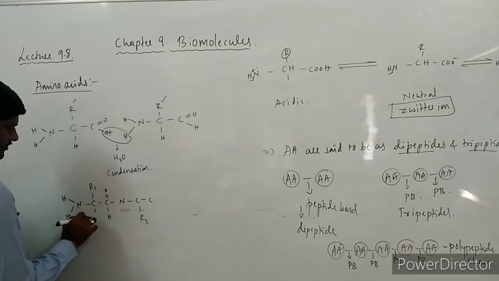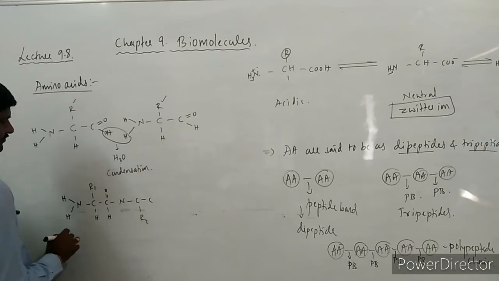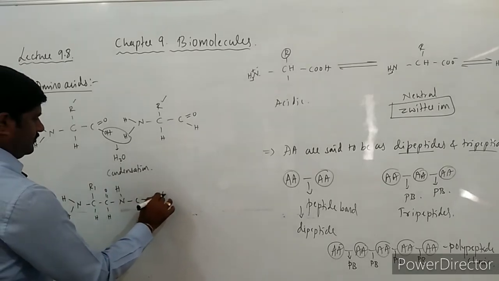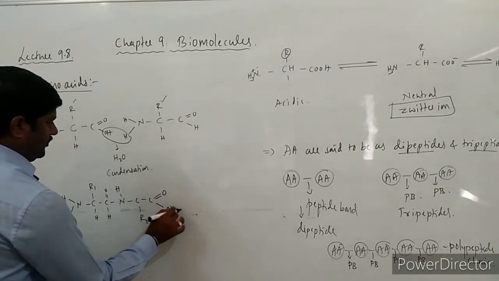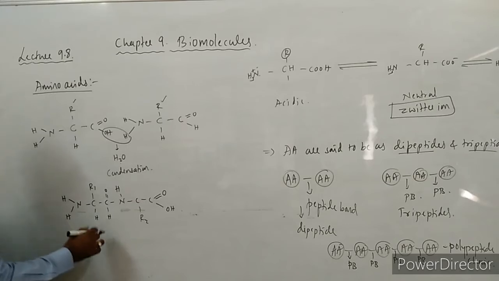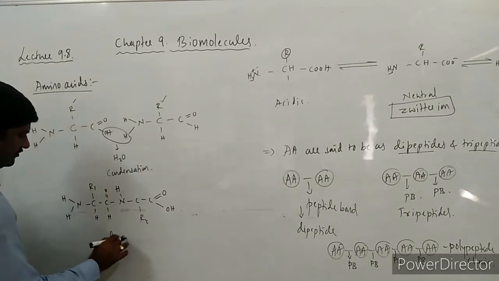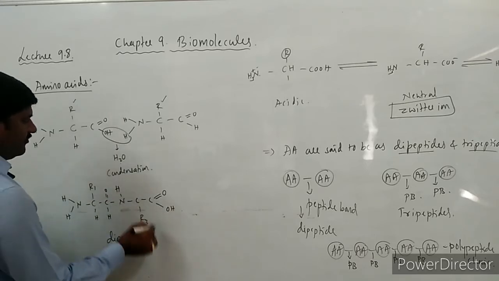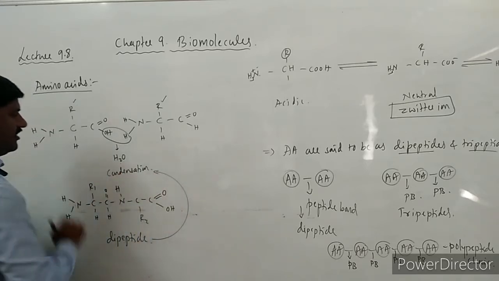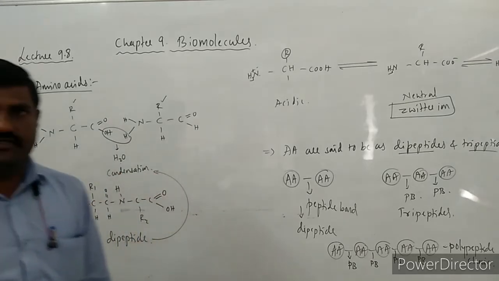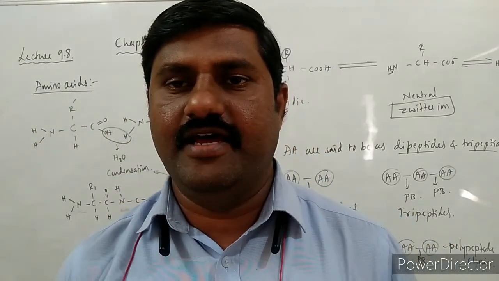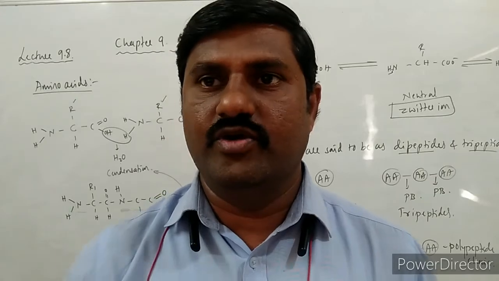Okay, this is R1. Double bond OH. So this is one dipeptide. It is formed as a result of what? It is formed as a result of the condensation process here, right? So this is one more thing.